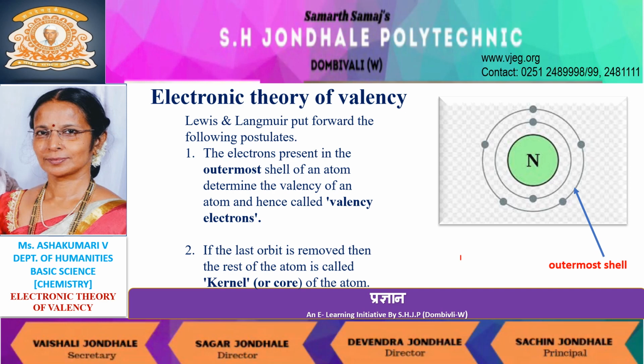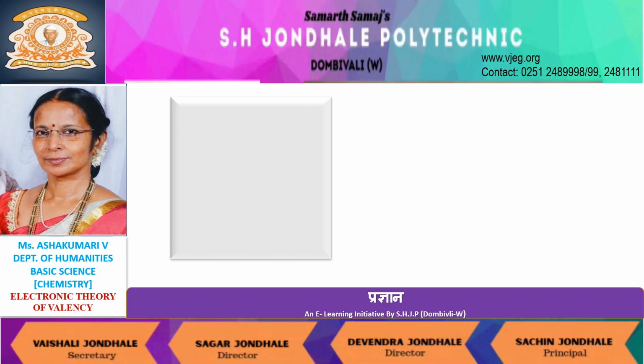If the last orbit is removed, then the rest of the atom is known as kernel. Kernel is also known as the core of the atom. Now, in the same example, if the outermost orbit is removed, then the nitrogen atom contains only 1 shell, and this is known as the kernel of the atom.